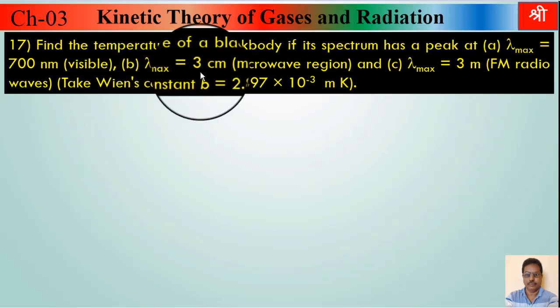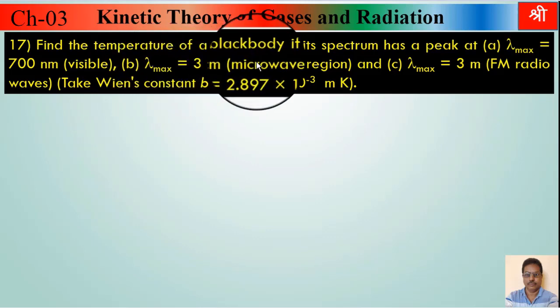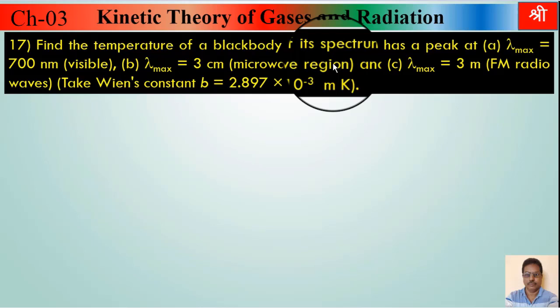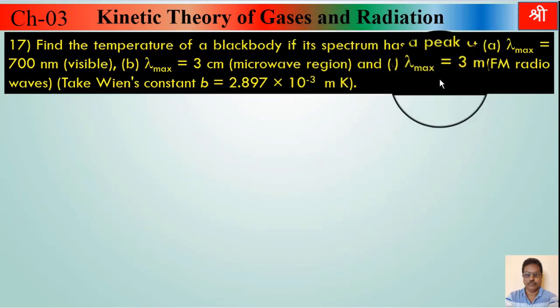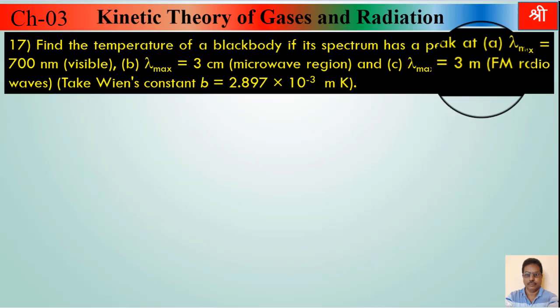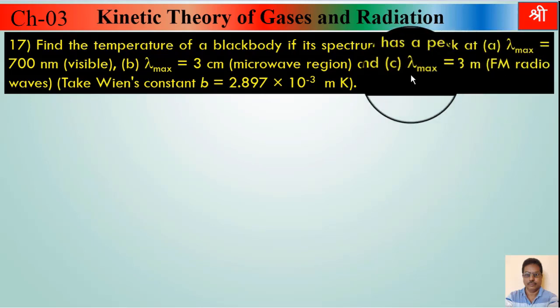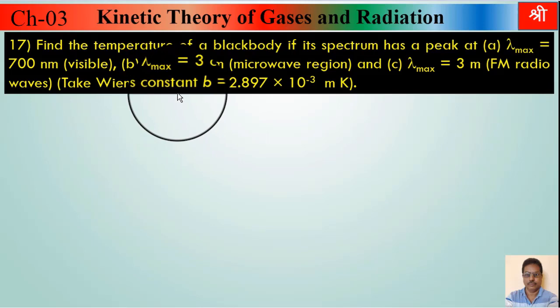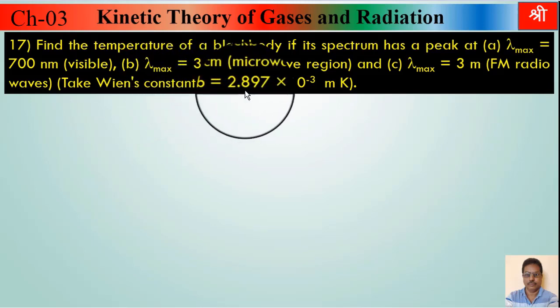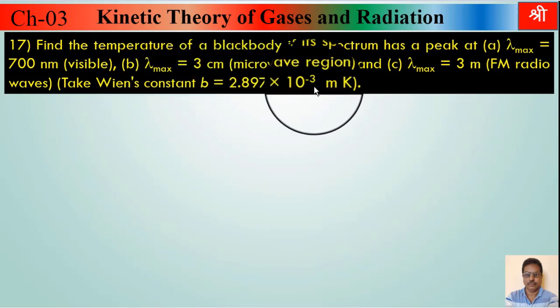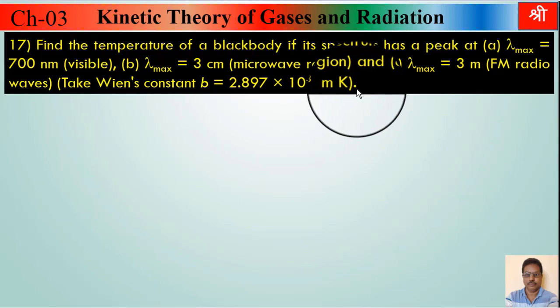B, lambda max equal to 3 centimeter, which is in the microwave region. And C, lambda max equal to 3 meter, which are called FM radio waves. Take Wien's constant B equal to 2.897 into 10 raised to minus 3 meter Kelvin.